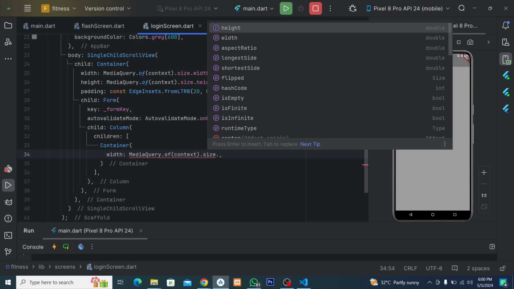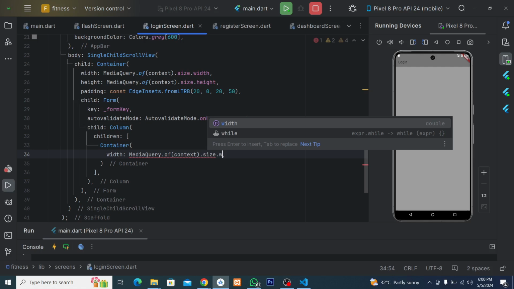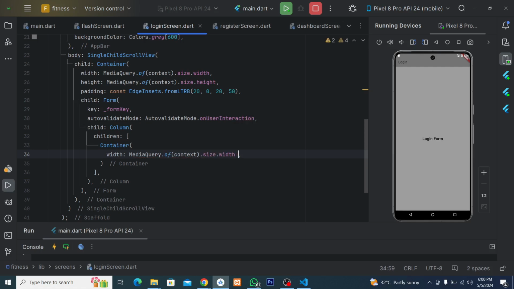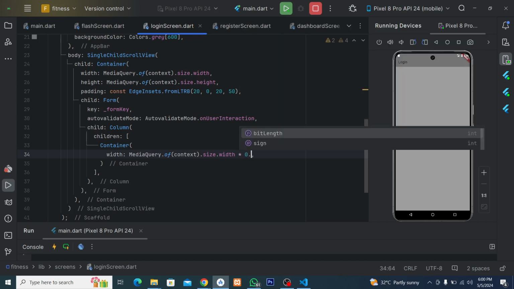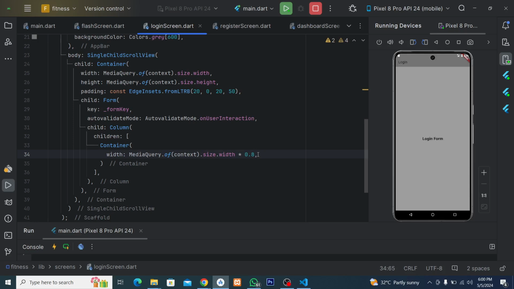Then we have to start with, as usual, we always add the width. All right, so dot width. The width is going to be times 0.8. That means the 0.2 is dedicated for the whole screen. Let's say the whole screen is 1, so we have 0.1 by the left, 0.1 by the right. So 0.8 is what the item is going to look like when we render it out. You'll see the difference.